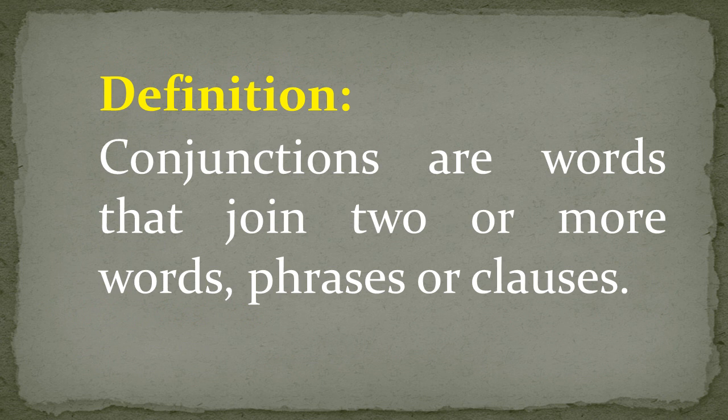First of all, let's see the definition of conjunctions. Conjunctions are words that join two or more words, phrases, or clauses. They are also called connectors, which connect or join words or sentences. Today we are going to learn more about the 4 main conjunctions, and they are and, or, but, because.